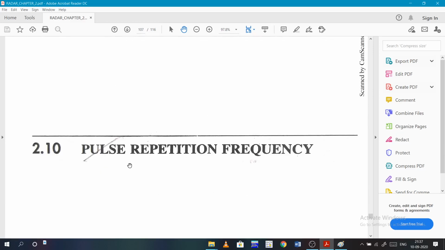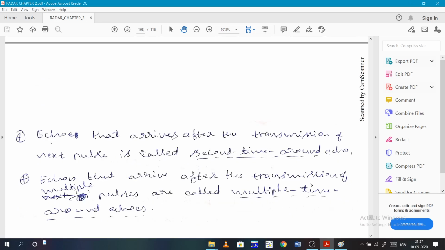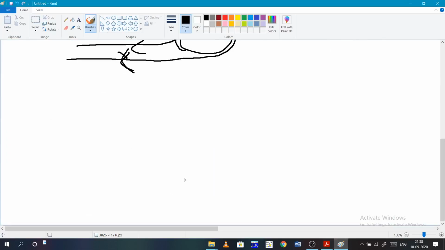Now coming to the pulse repetition frequency. So pulse repetition frequency is already known. This part just has some more detail. Echoes that arrive after the transmission of the next pulse are called second time round echoes. That means what we already saw in the past class.